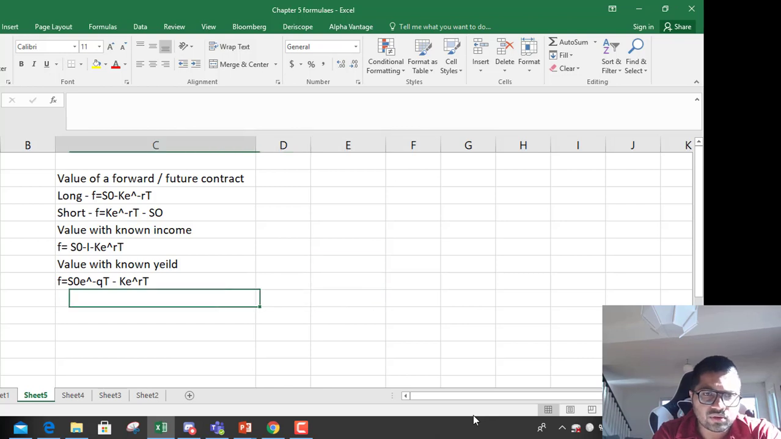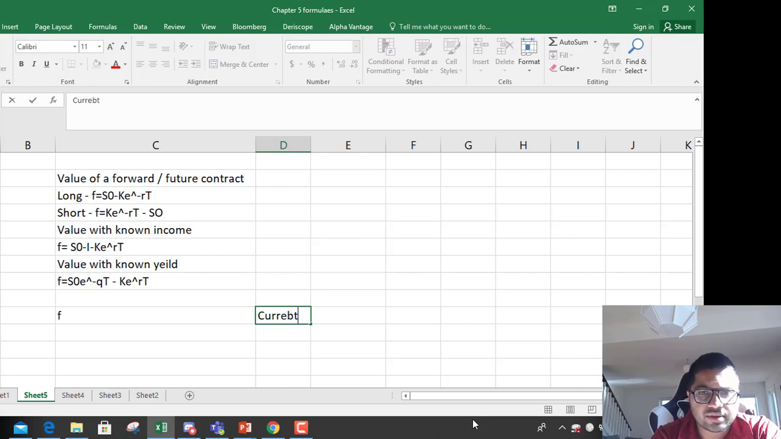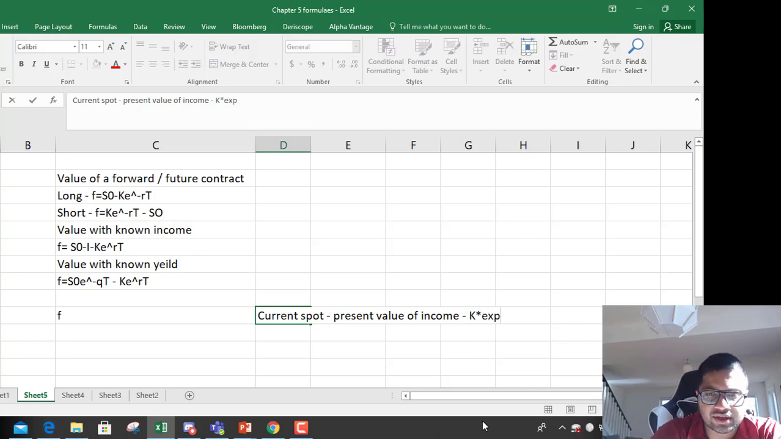So value of a forward when income is given is current spot minus present value of income to be received, minus the future or forward price that is given, into exponential R by T. T is always the remaining time on the contract.